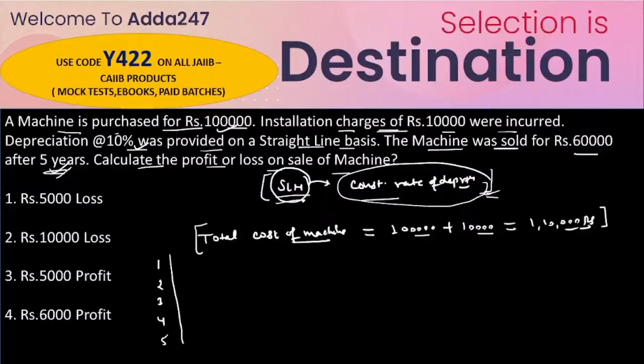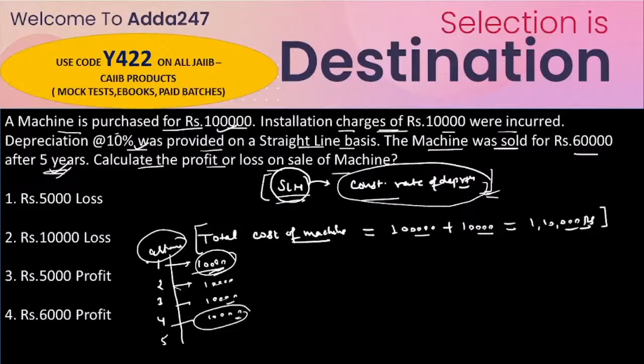Because in the straight line method, suppose the depreciation for the first year is 10,000 rupees, it would remain the same for every year. The second year the depreciation would again be 10,000, third year again 10,000, fourth year again 10,000. So instead of solving like this, we just multiply by the number of years we have to calculate.